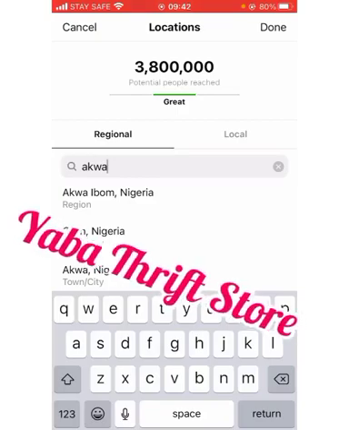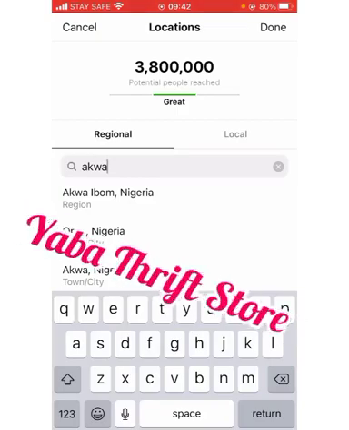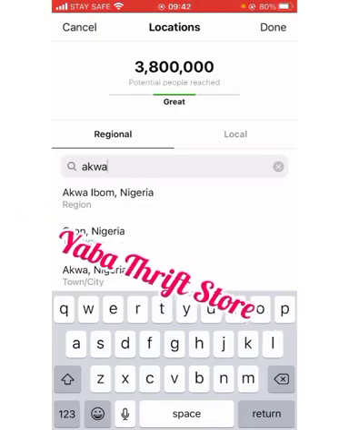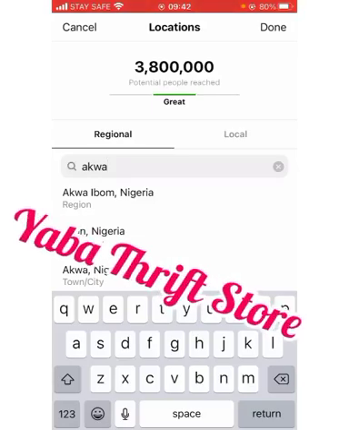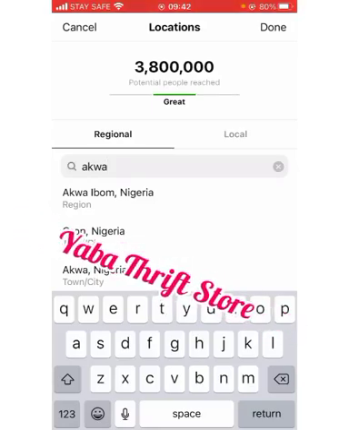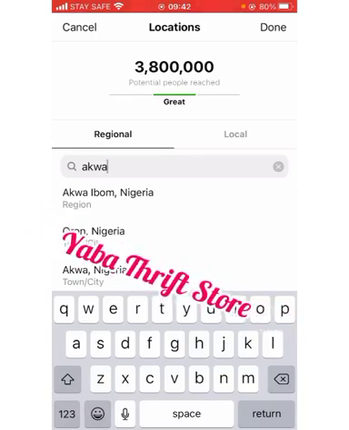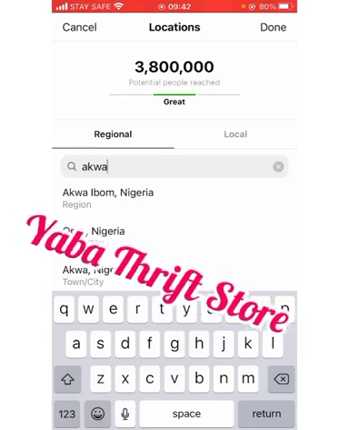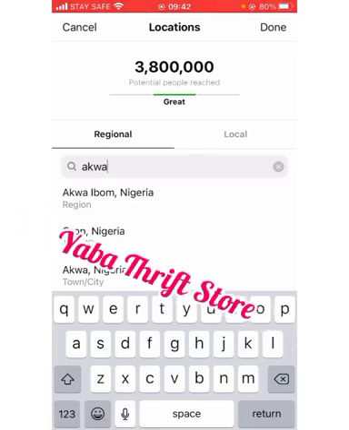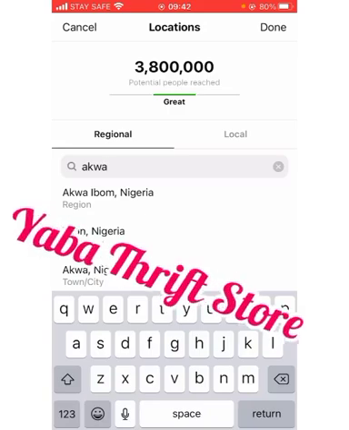You have Eket, Abak, Oruanam, Etimekbo, Ikot Abasi, Oron, different regions in Akwa Ibom that may never patronize you.